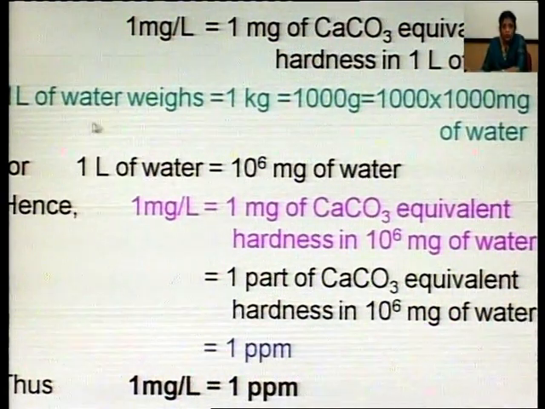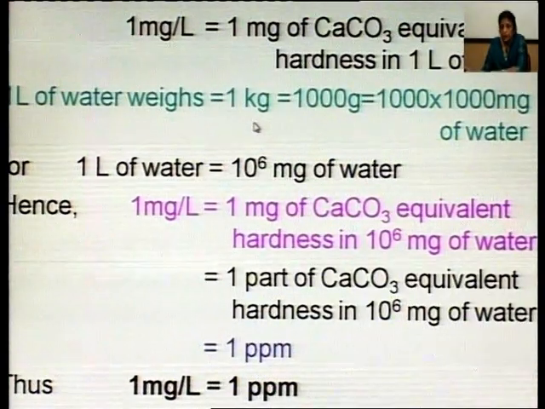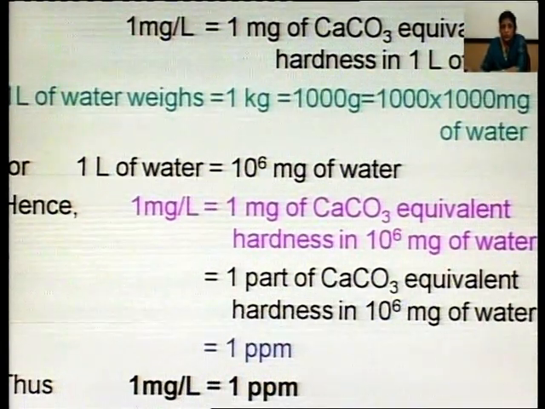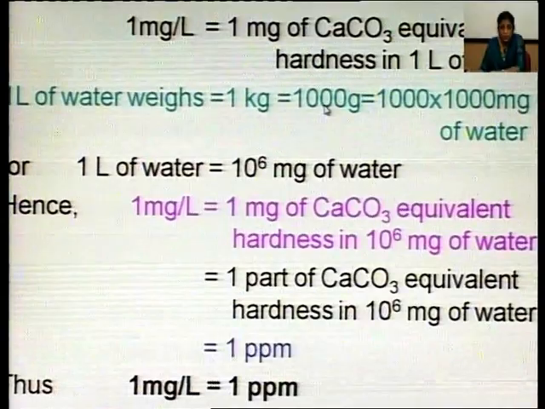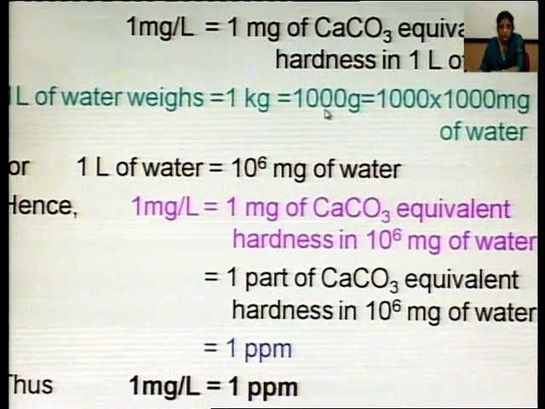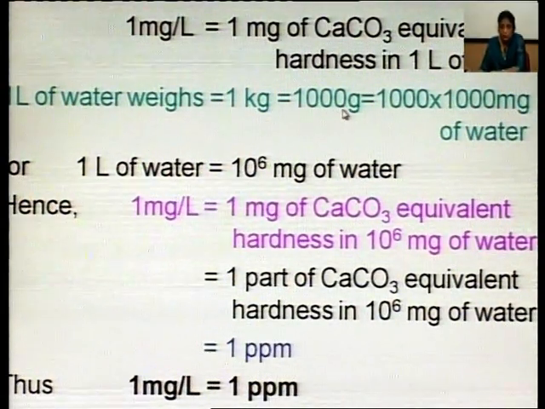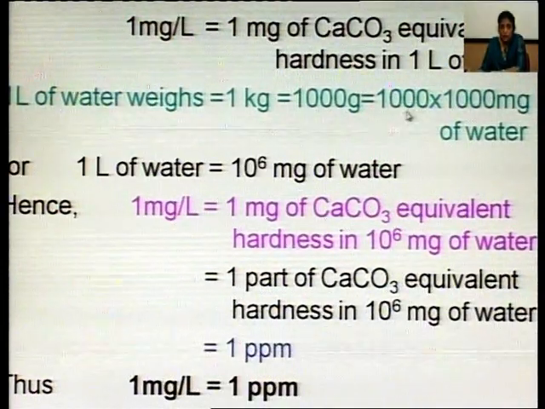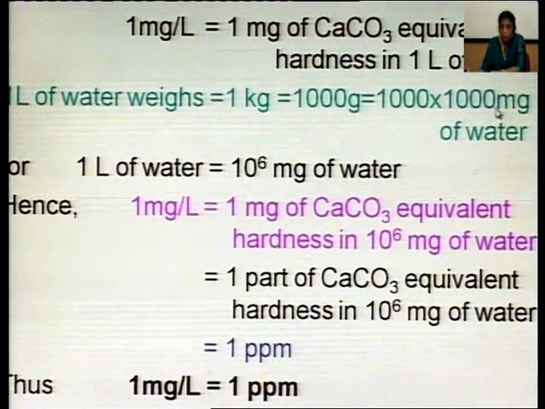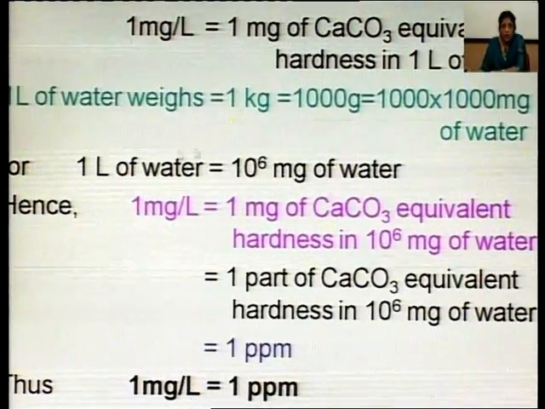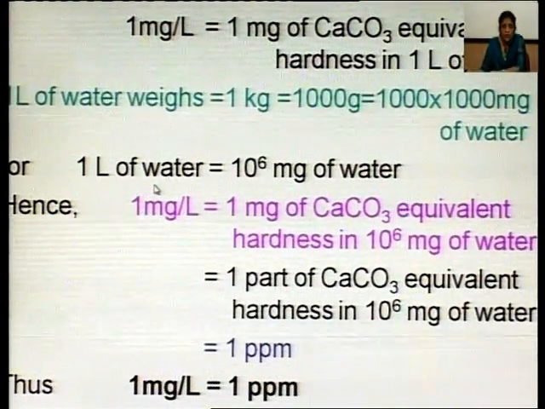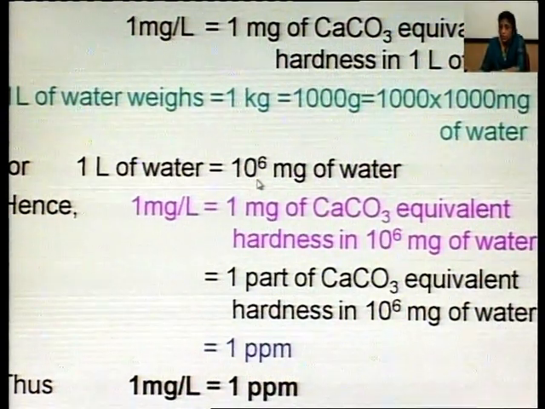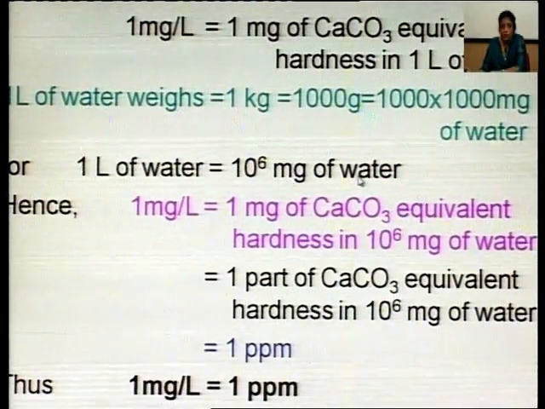So, 1 liter of water weighs 1 kilogram, and 1 kilogram is 1000 grams. And if 1000 grams are to be converted into milligrams, we have to multiply by 1000. So, 1000 into 1000 milligram of water, or we can say 1 liter of water is equal to 10 raised to power 6 milligram of water.